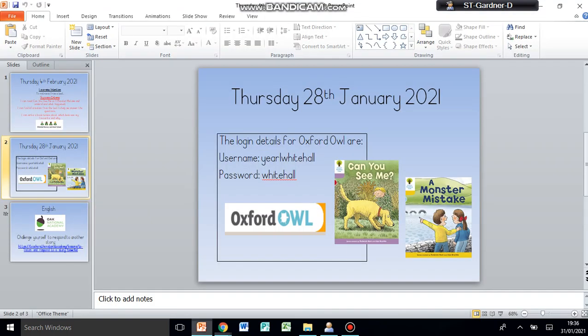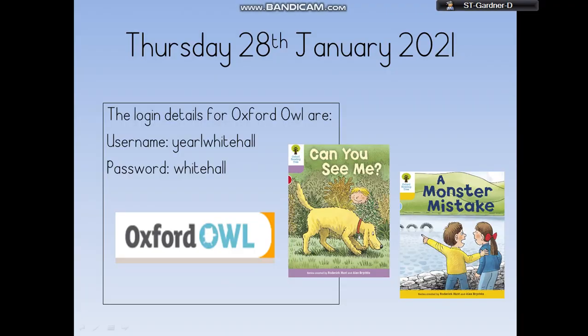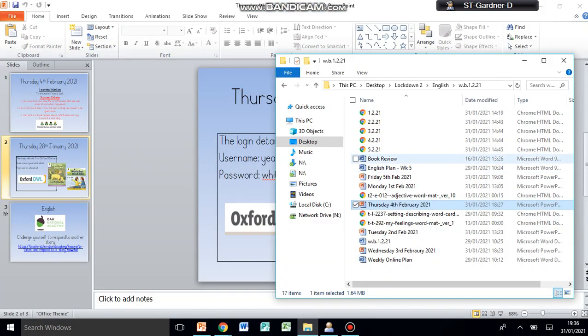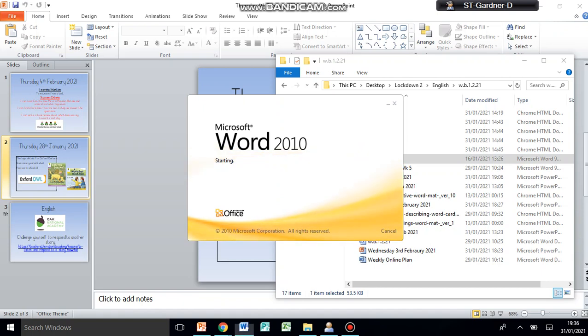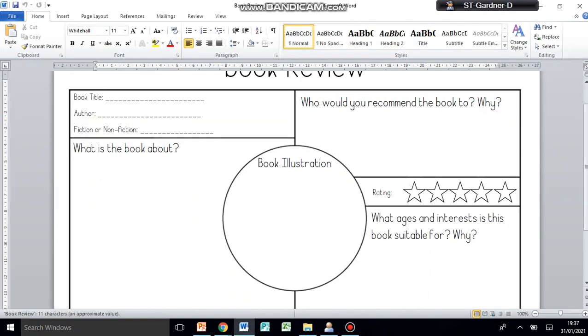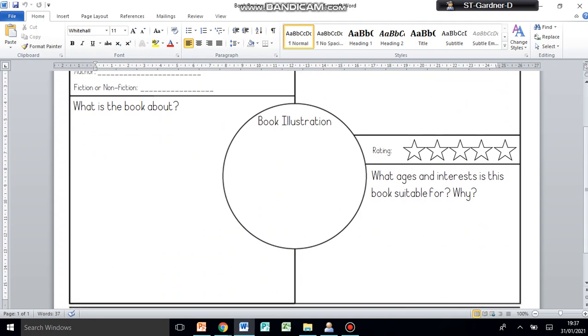And remember, the books that you're going to be looking at are Can You See Me and A Monster Mistake. Okay. When you've done your reading today, you can then do a book review. So the book reviews that we had from last week, you can do that again. Talk about the title, the author, is it a fiction or a non-fiction book? What's it about? Can you show me an illustration of the book? Would you recommend it to somebody and why? Give it a rating, and what age do you think this book is suitable for?